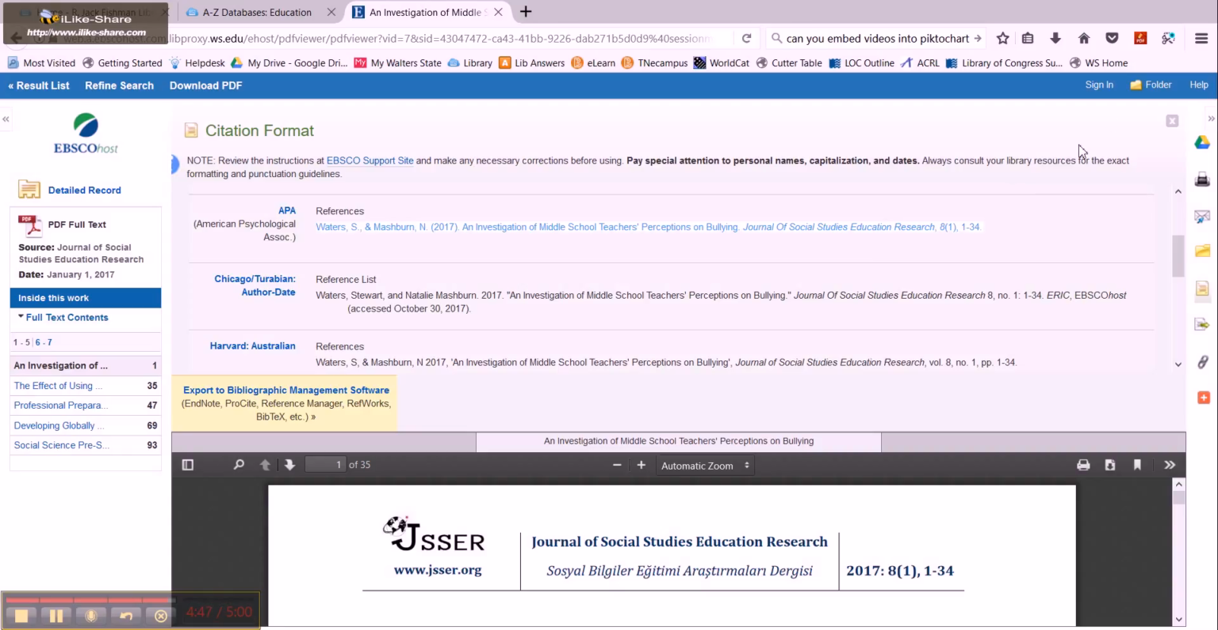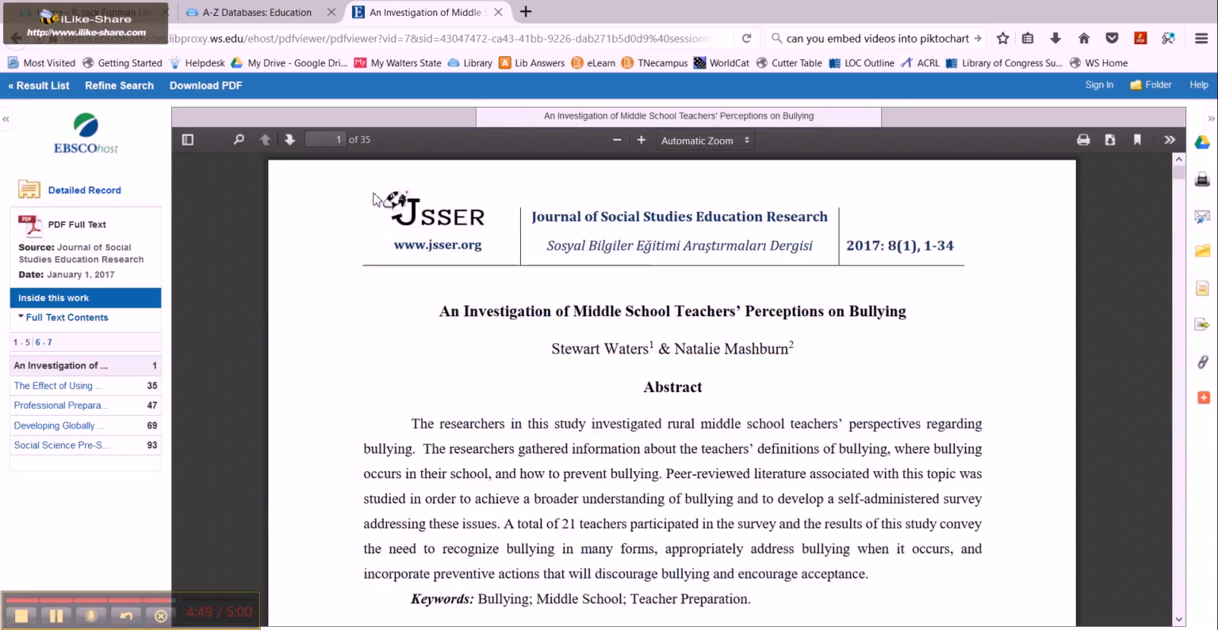And so this is just a quick overview on how to use the EBSCOHost databases, and hopefully they will be really useful for you in your research that's coming up.